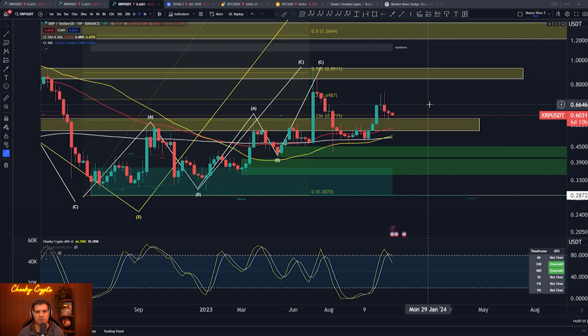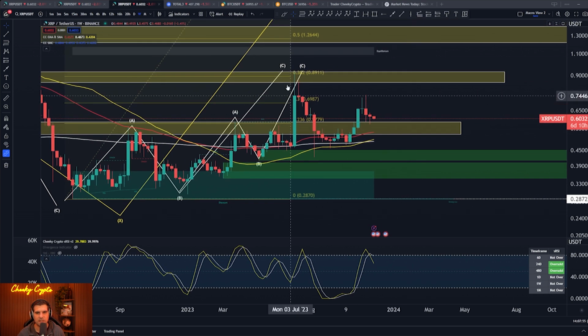Very much aligned to where Bitcoin is in terms of XRP as well, right? Because we can see that Bitcoin is likely to move on up before it moves on down. And I think the same here for XRP. We're likely to move up before we move down. As you can see the corrective action in all of this, we are looking for a move to the downside of around 28 to 33 cent.